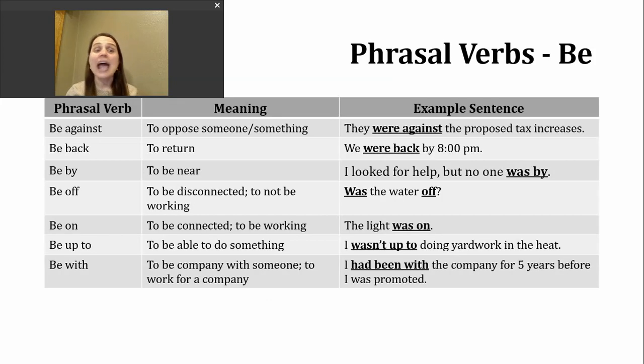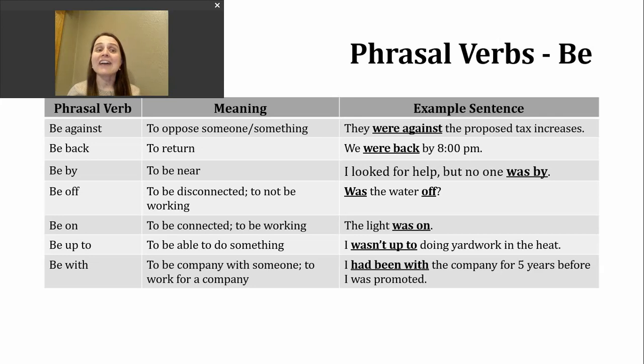Let's take a look at some phrasal verbs. I mentioned in yesterday's video that there are so many different phrasal verbs with be. And even though I'm going to have 4 videos this week that are discussing 6 or 7 different phrasal verbs, we're still not going to cover them all. I've tried to pick out ones that I think might be more common for you to hear or that you might see when you're reading.